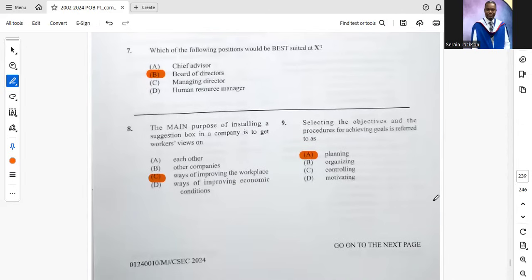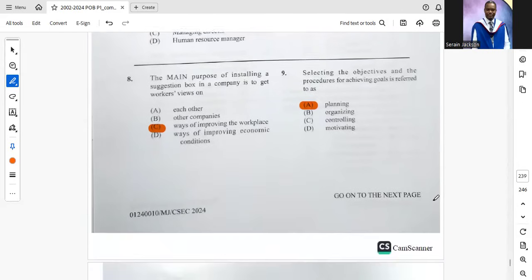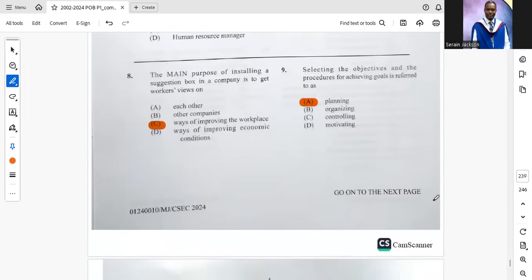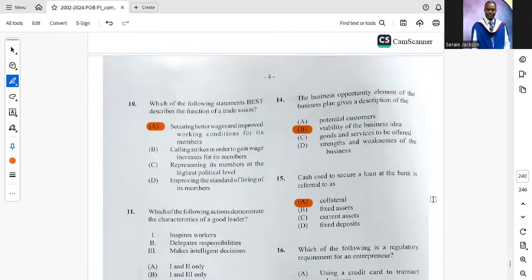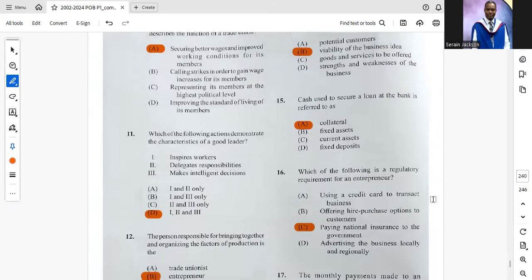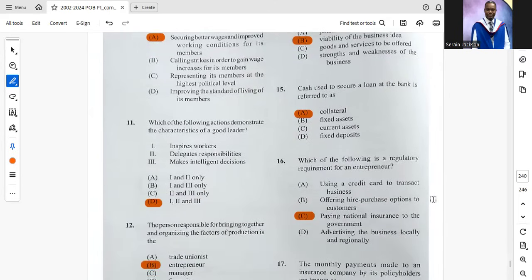B, board of directors. Number 8, the main purpose of installing a suggestion box in a company is to get workers' views on C, ways of improving the workplace. We see that question already. Number 9, selecting the objectives and the procedures for achieving goals is referred to as A, planning. Number 10, which of the following statements best describes the function of a trade union? A, securing better wages and improved working conditions for its members. Number 11, which of the following actions demonstrate the characteristics of a good leader? D, all of them. And we have seen this question before.